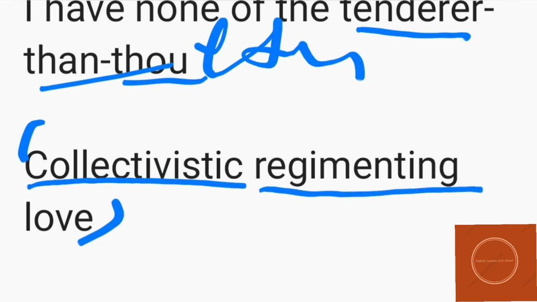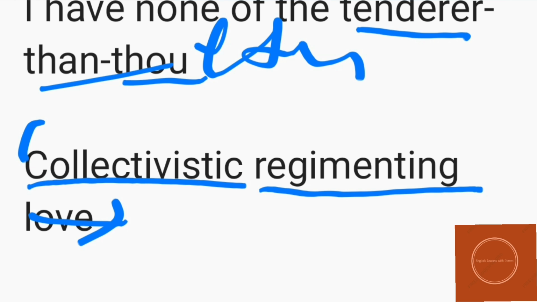Now the next word is regimenting. The meaning of regimenting is something which is imposed by the authority or by the state. That is the basic meaning of regimenting. And the meaning of love we all know. So all together, the meaning of the line is the kind of love for the community which is being imposed on the individuals.